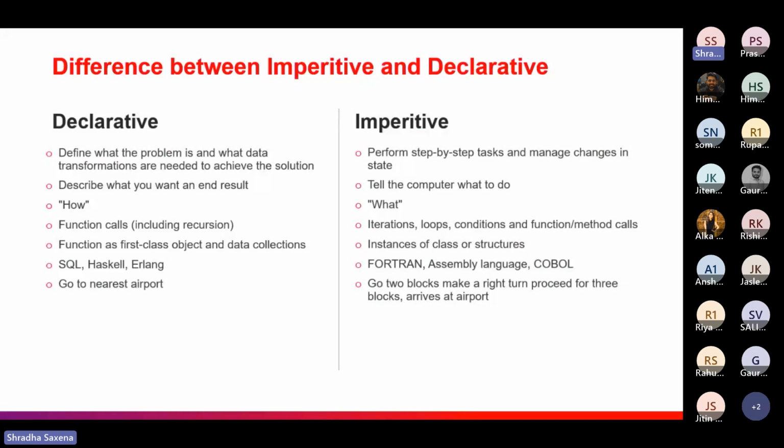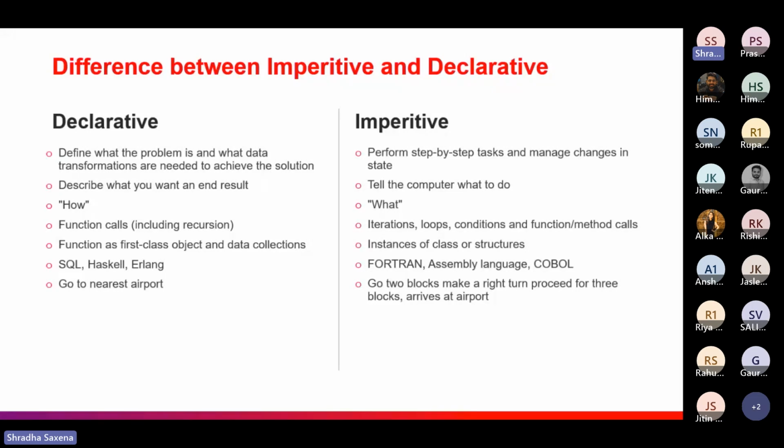Then in declarative there are function calls with the help of recursion, and in imperative ones there are loops, iterations, conditions, functions, method calls, etc. In the declarative ones there would be first class objects and data collections. We are going to discuss in a deeper way what first class objects actually are. In imperative ones, we are using classes and structures. For examples, SQL, Haskell, and Erlang would be declarative examples, and Fortran and assembly languages would be imperative examples.